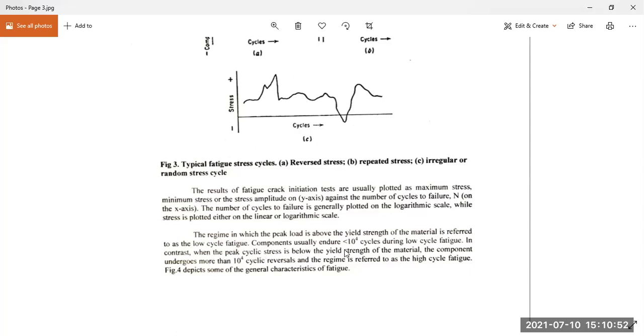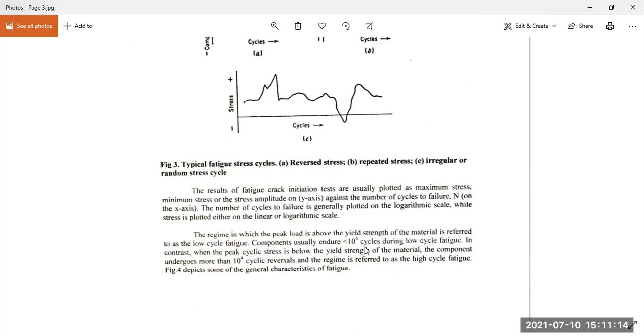The regime in which the peak load is above the yield strength is referred to as low cycle fatigue, where components usually endure less than 10 to the power 4 cycles during low cycle failure. In contrast, when the peak cycle stress is below the yield strength of the material, the component undergoes more than 10 to the power 4 cycle reversals, and the regime is referred to as high cycle fatigue. So, figure 4 depends on some of these practical general characteristics of fatigue.